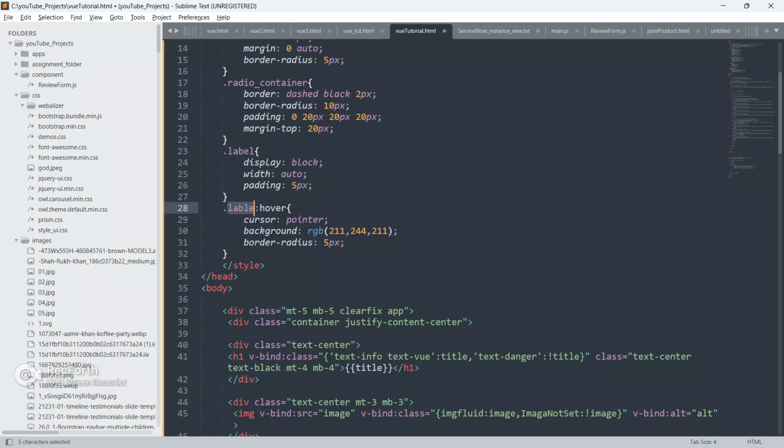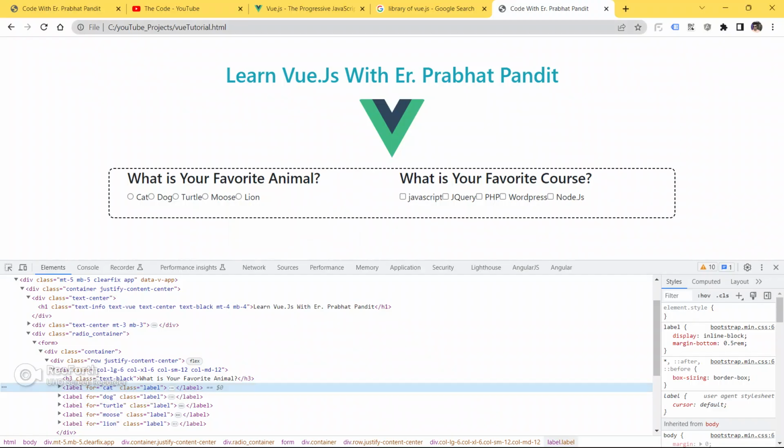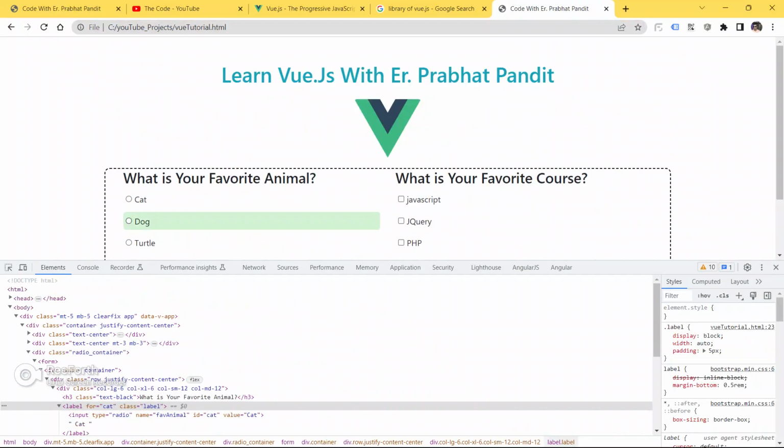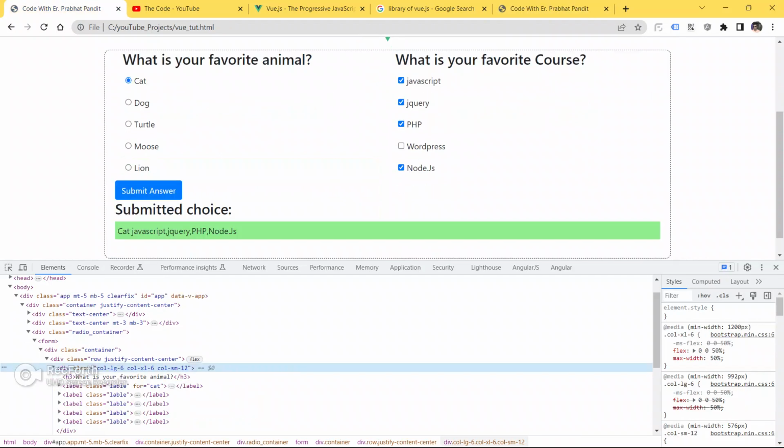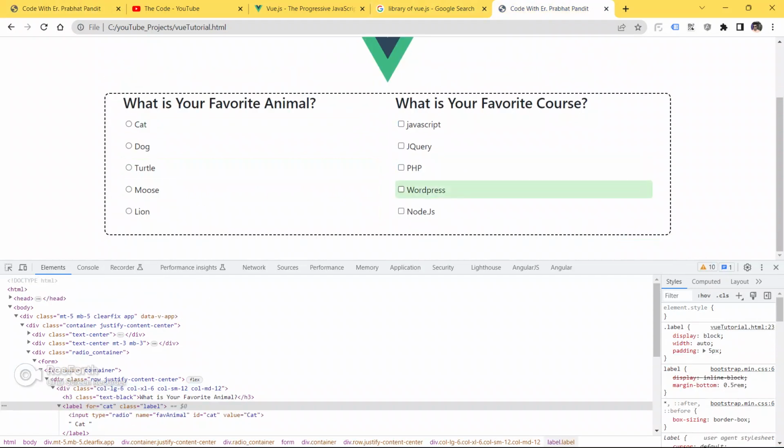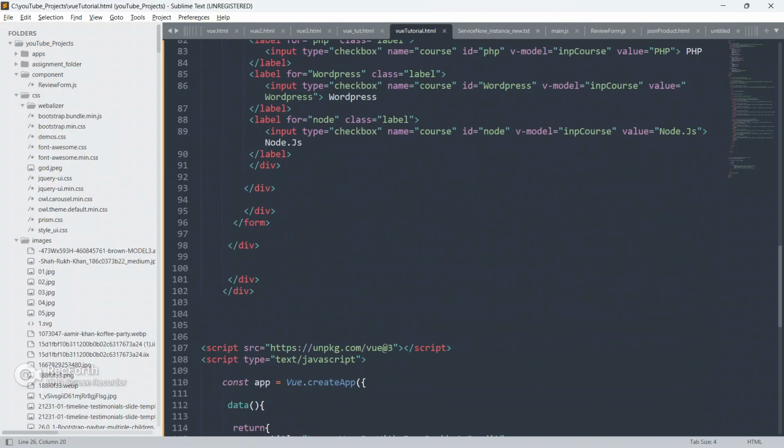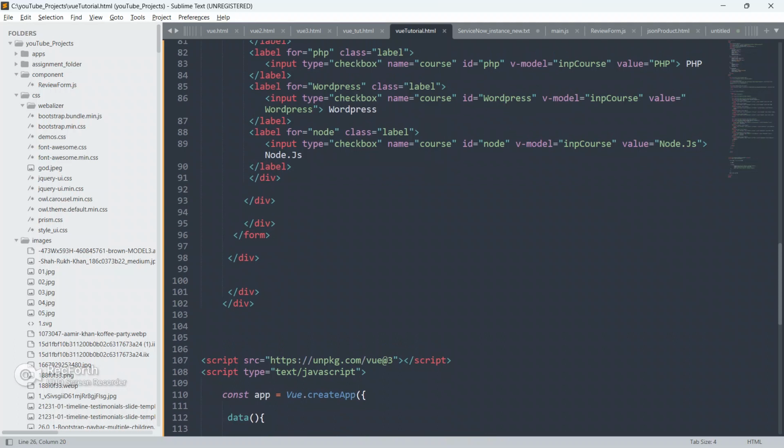Sorry guys, the class name is this here also. So save your code, go to the browser and refresh your page. See, we got exactly like this. So now we have to put our button also.